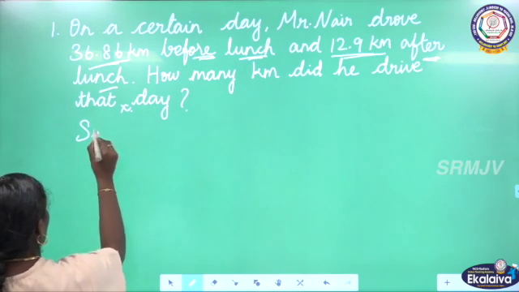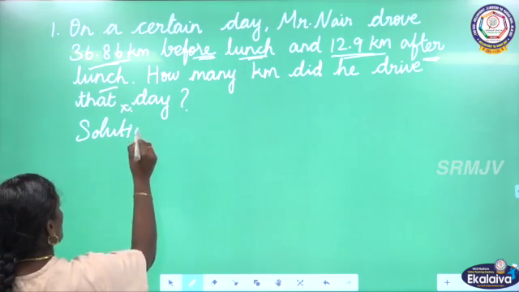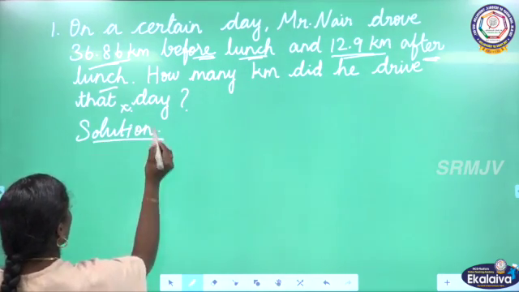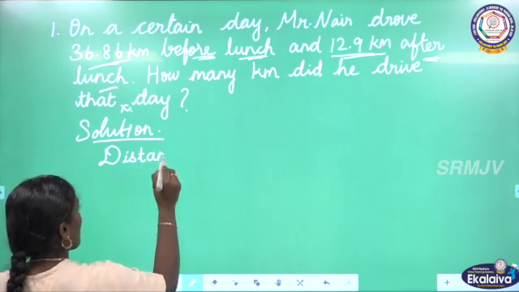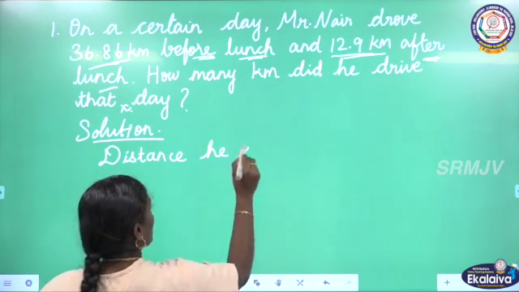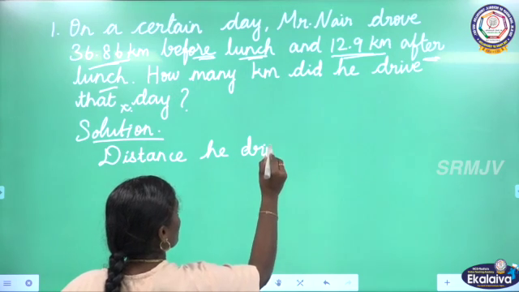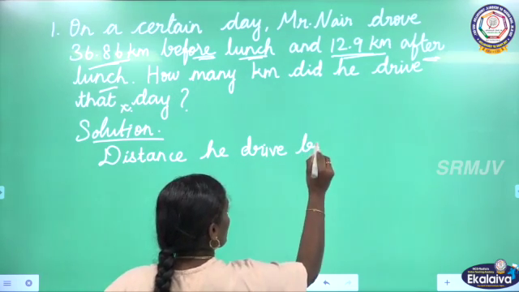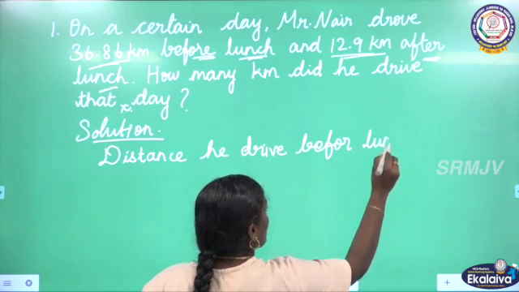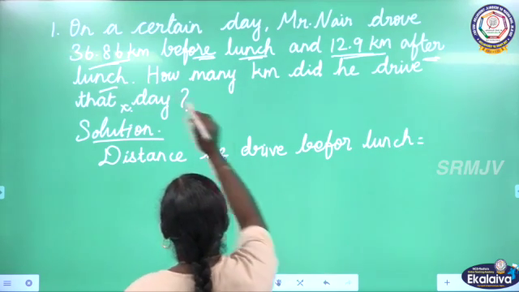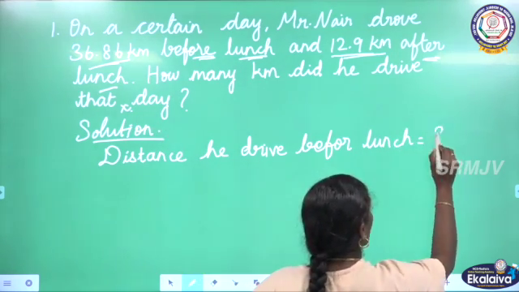Let us start the solution. We have to add these two distances. Distance he drove before lunch is equal to 36.86 km.